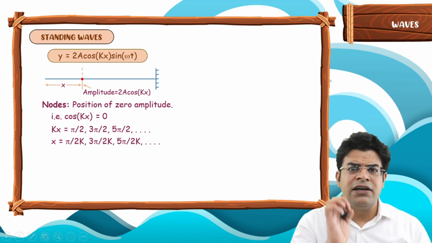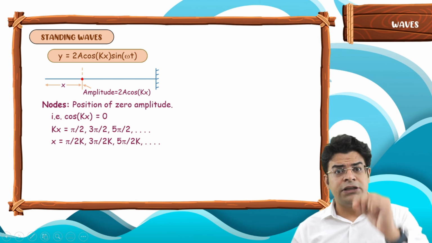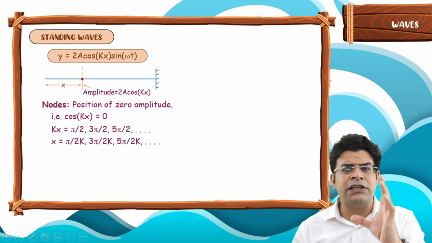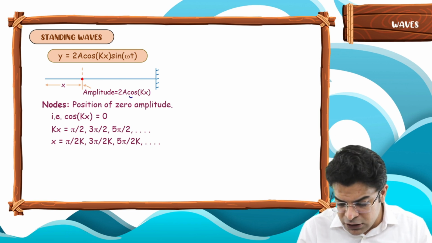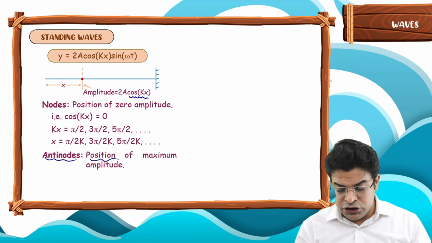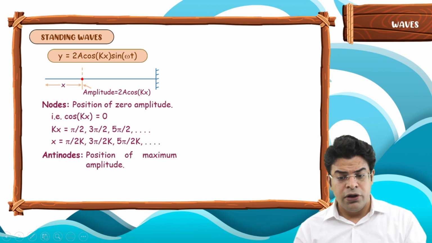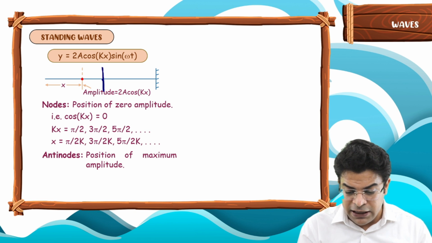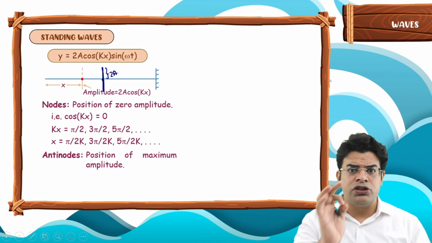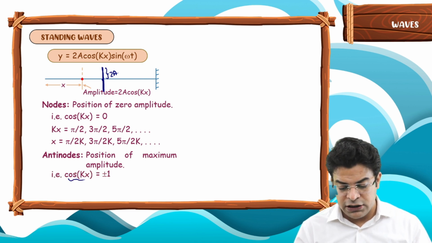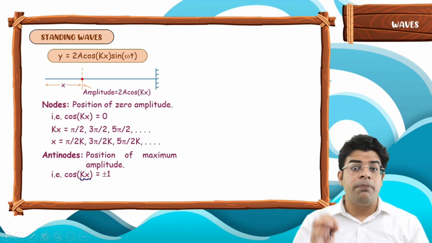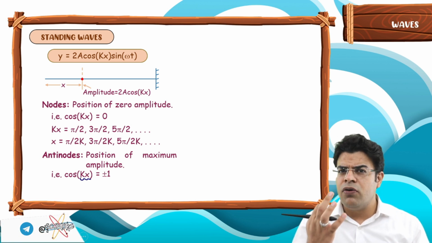Now there are certain points which vibrate with maximum possible amplitude. For the particle to vibrate with maximum possible amplitude, this part cos kx should be plus minus 1. So antinodes are positions of maximum amplitude, where the particle oscillates with the maximum possible amplitude equal to 2a. And for this maximum possible amplitude, the value of cos kx should be plus minus 1. For cos of the angle to be plus minus 1, what has to be the value of kx?